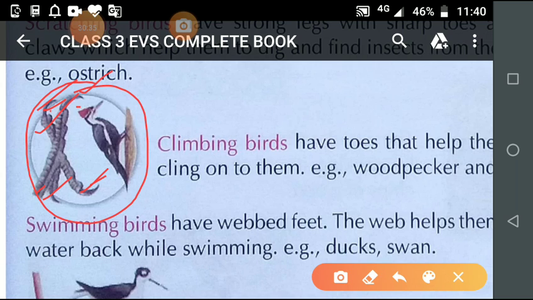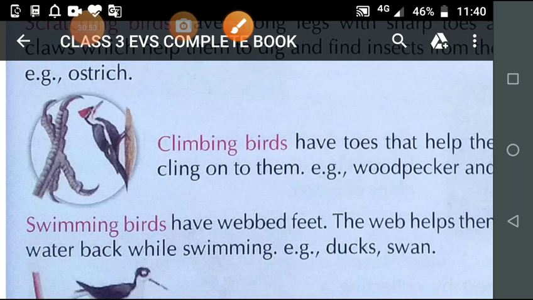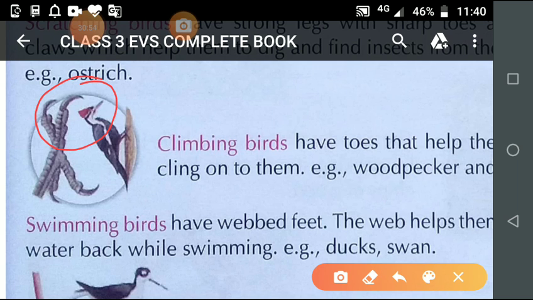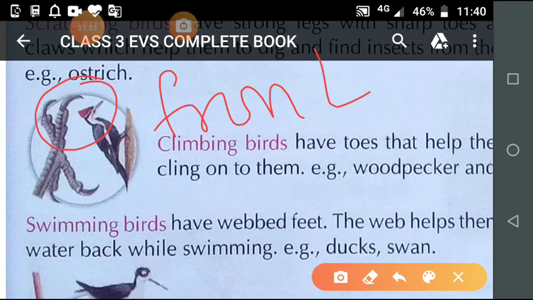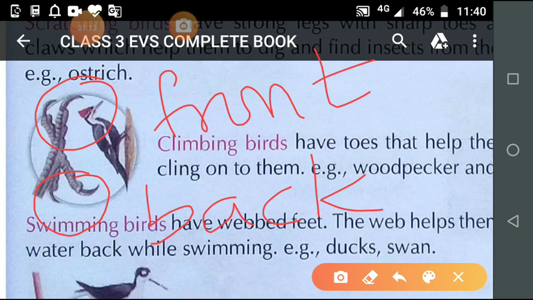Student, when you observe the position of the toes, you will find two of them, these two, in the front. And now observe these toes, two of them are at the back. Is it clear?